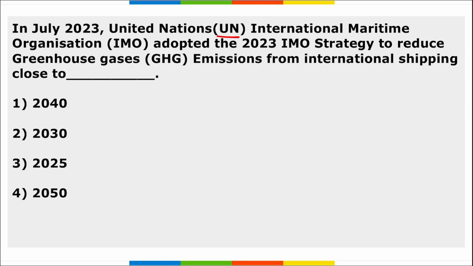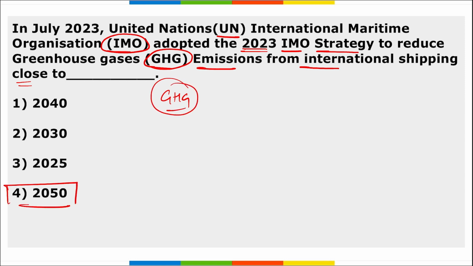Next, the United Nations International Maritime Organization adopted the 2023 IMO strategy to reduce greenhouse gas emissions from international shipping close to what? So the IMO adopted the 2023 strategy to reduce GHG emissions from international shipping close to 2050. Right?